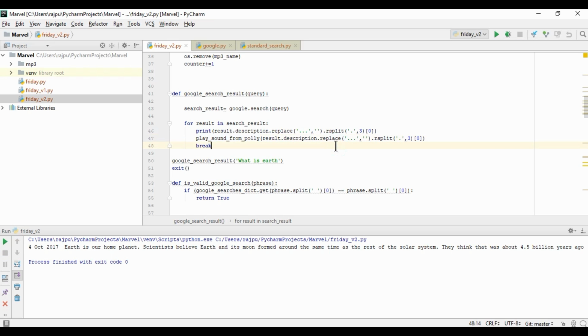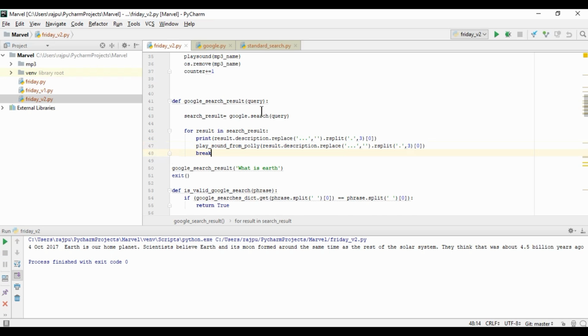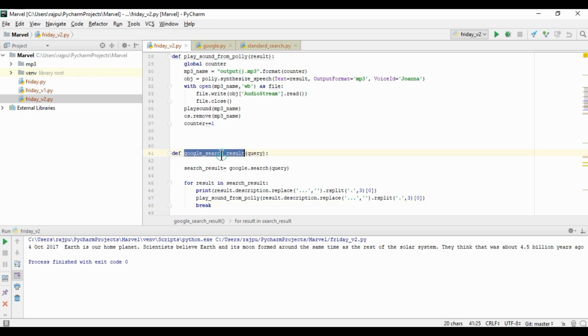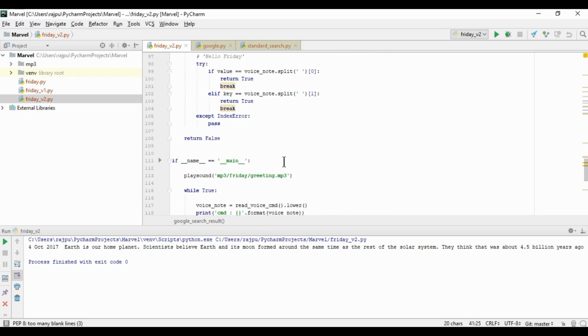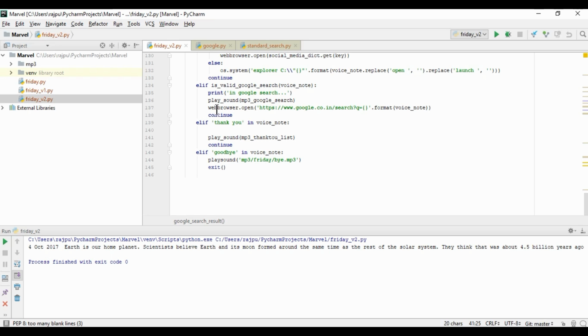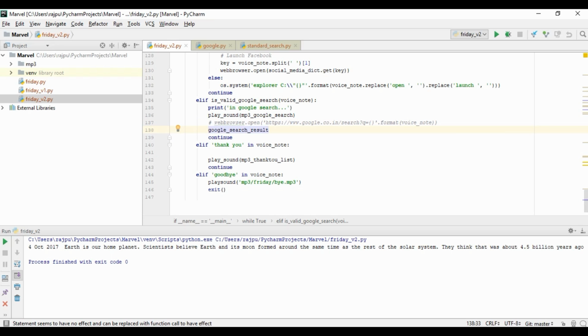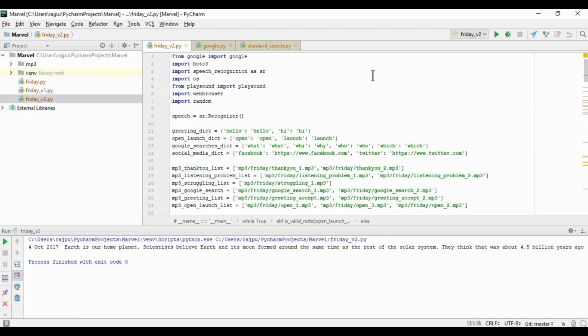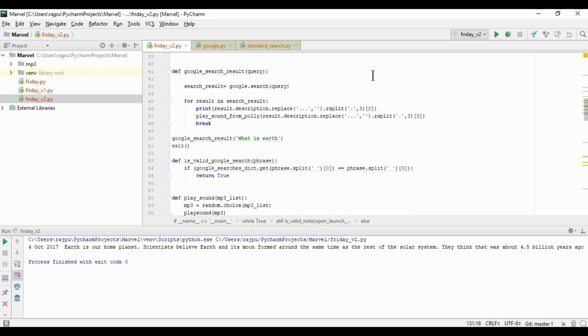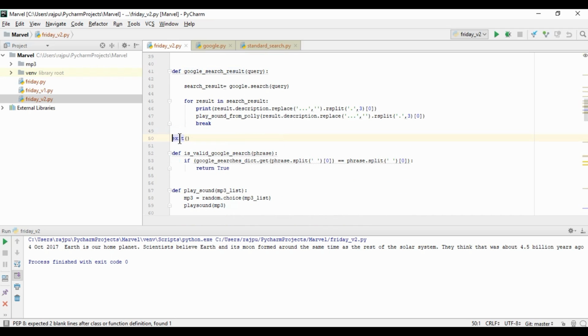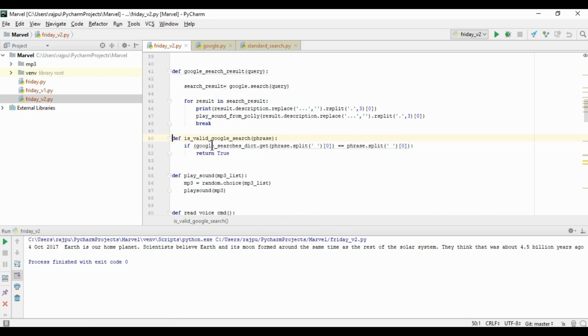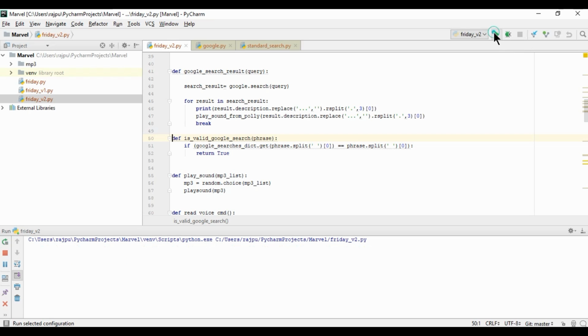Great. Now, what we need to do is call this function over here, where we are executing the web browser, and we will pass the voice note. Now let's remove that exit code from here, cut and cut. Okay, so let's run this.